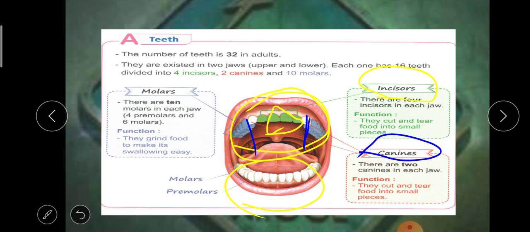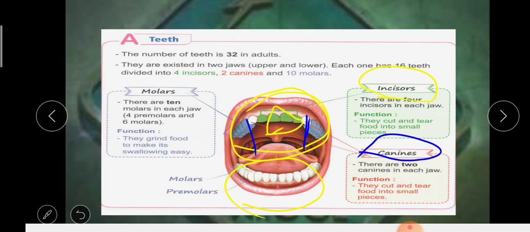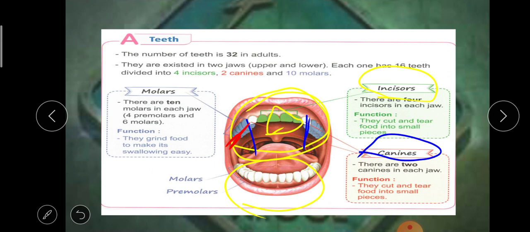4 incisors, 2 canines. We have 4 incisors and 2 canines in each jaw. And there are big and flat teeth at the end of your mouth. These teeth are called molars. In adults, there are 10 molars in each jaw.